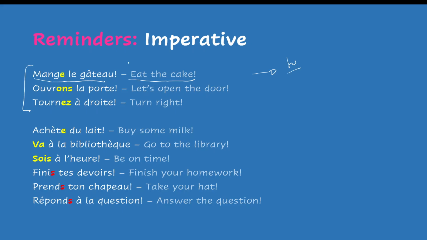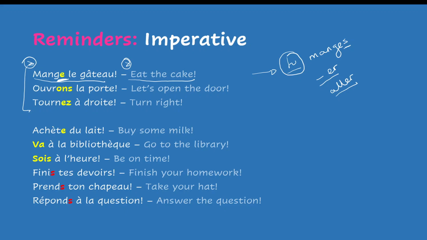But as in English, you don't say "you eat the cake." So you just say eat the cake. In French, you don't say tu manges le gâteau. You just say mange le gâteau. But we know it's the tu form here. You also notice that, of course, in the regular sentence, tu manges, the tu form will take an S. With the er verb and the verb aller, remember, you do not use the S in the imperative. The S, you drop it.